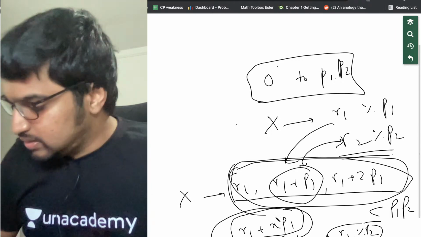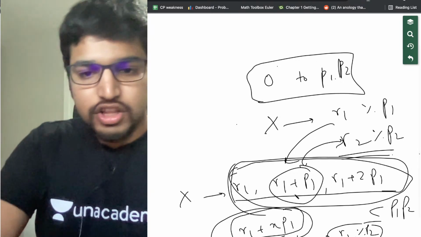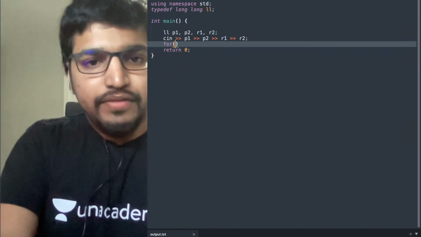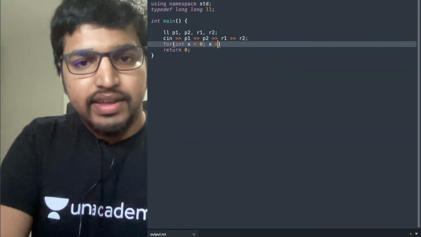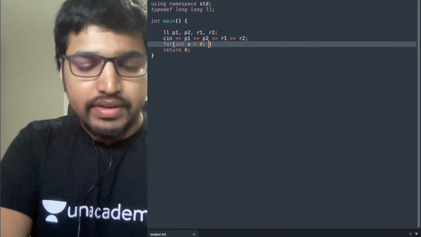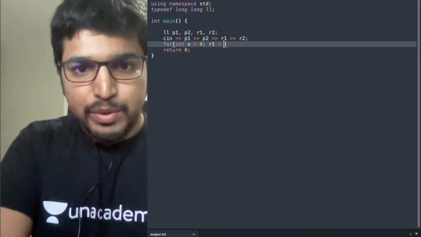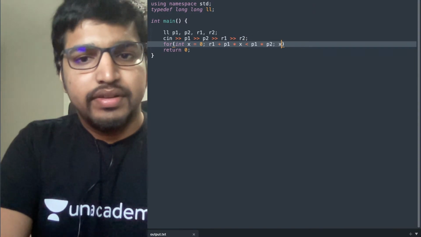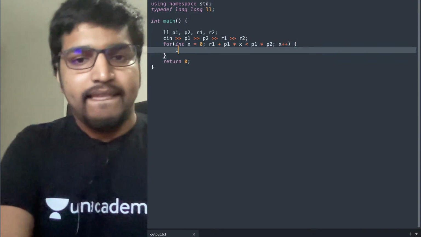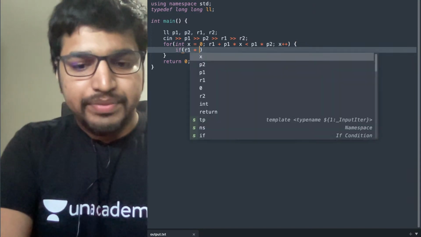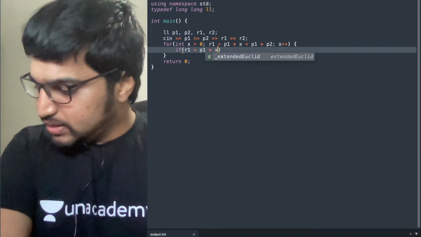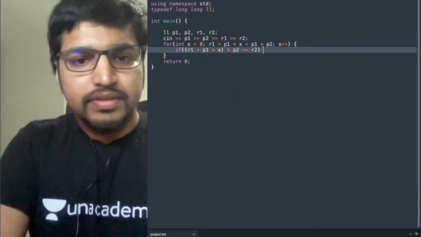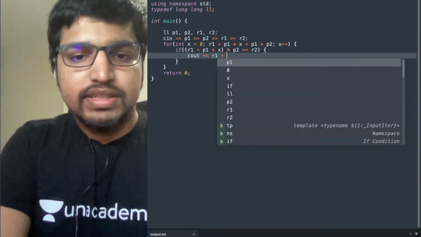So we iterate on X. So what we do is, for int X equals 0, X less than P2, X plus plus, if R1 plus P1 into X modulo P2 equals R2, cout R1 plus P1 into X.